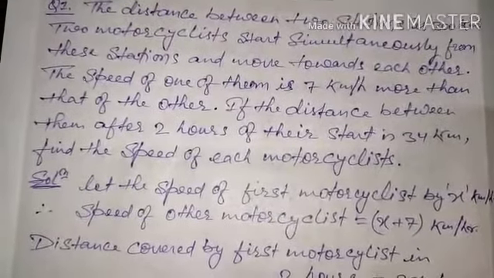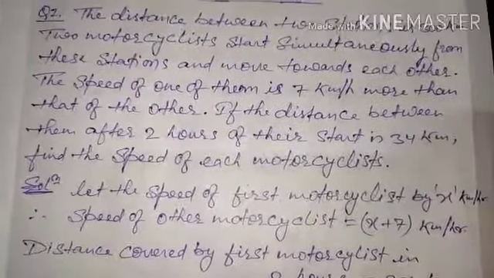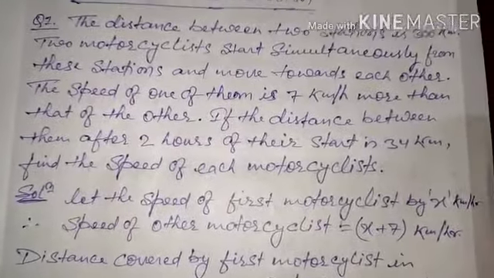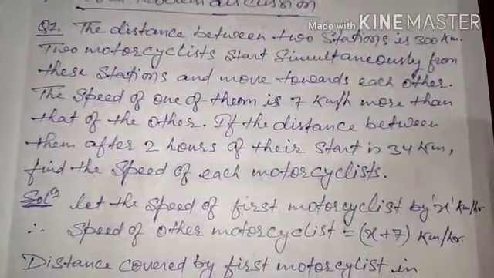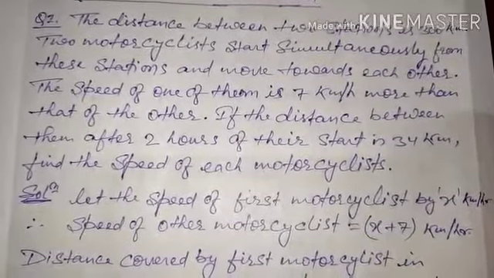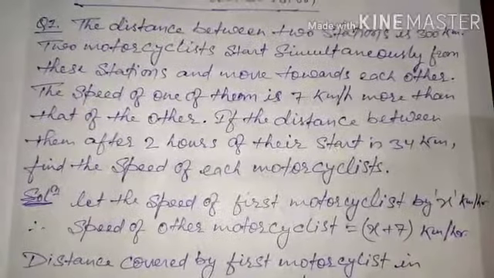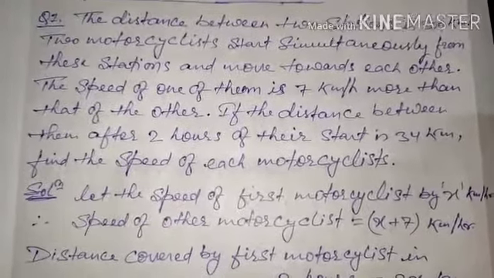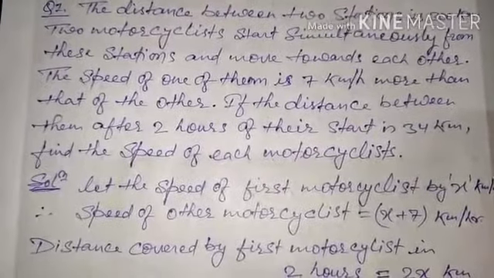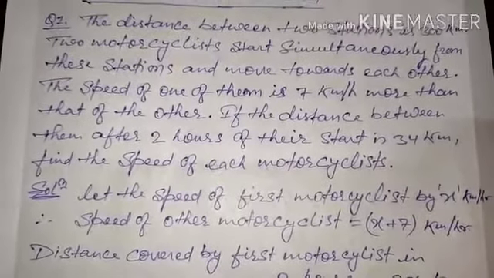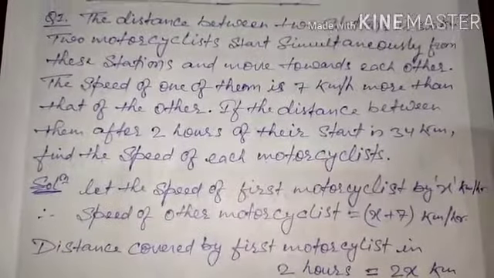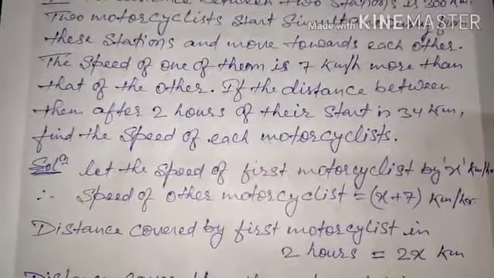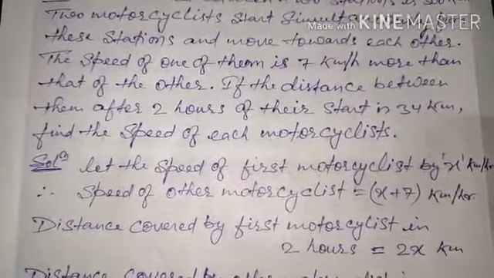Okay, so a lot of information is given over here. First of all, the distance between two stations is 300 kilometer. The distance is provided to us. Now the question is saying that there are two motorcyclists. They start at the same time simultaneously from the two stations. Let the stations be A and B, and they move towards each other. They are approaching each other. The speed of one of them is 7 kilometer per hour more than that of the other.